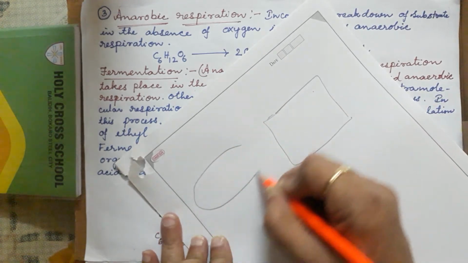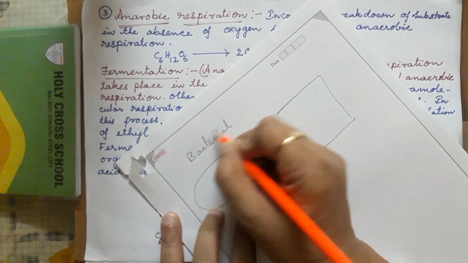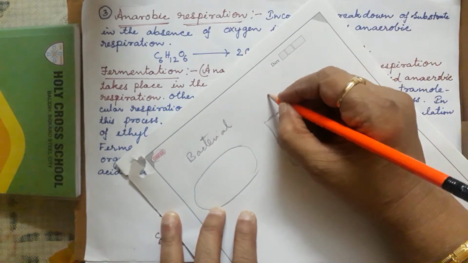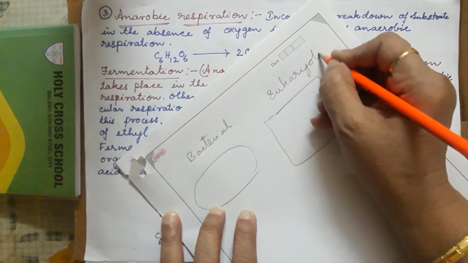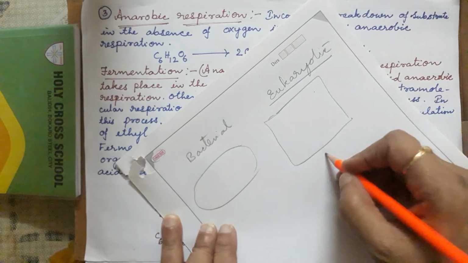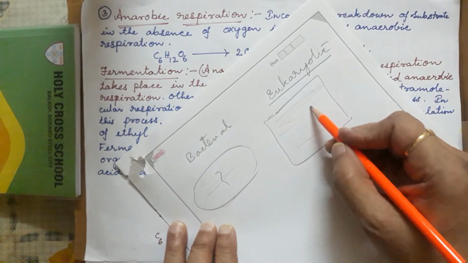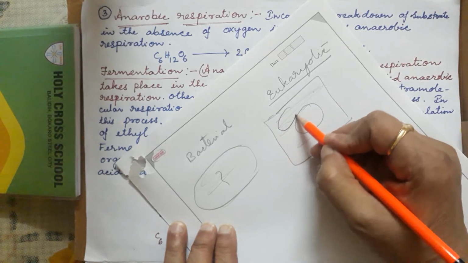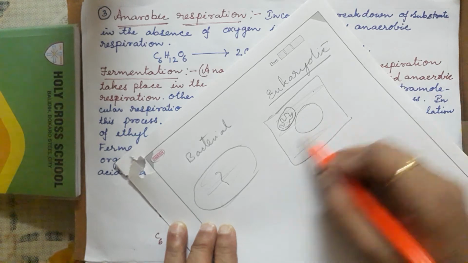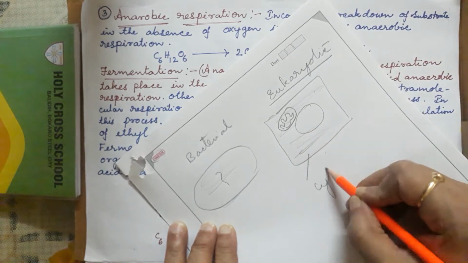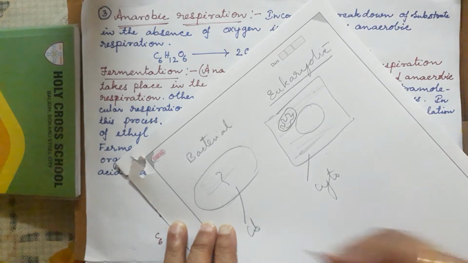This is a bacterial cell, and this is eukaryotic, plant or animal, whatever. This is an animal cell. Cytoplasm will be there, here the nucleus will be there, mitochondria. We will see the mitochondrial structure also. Mainly I am talking now about cytoplasm. This is cytoplasm, as I explained here already.